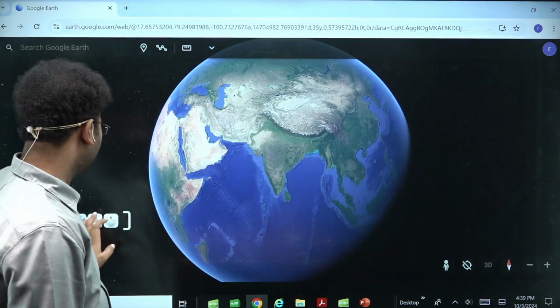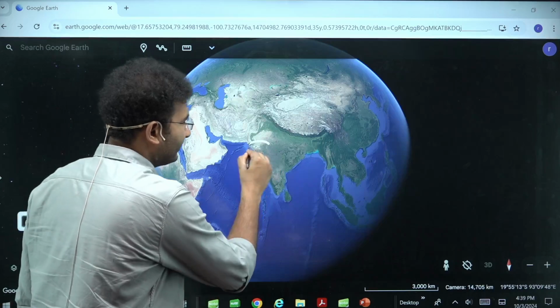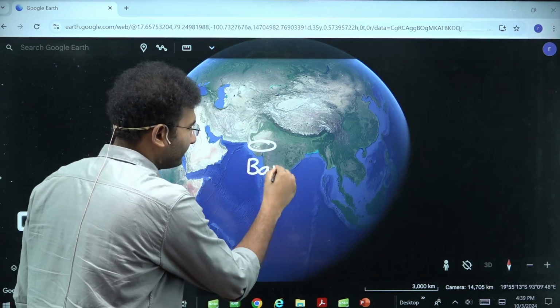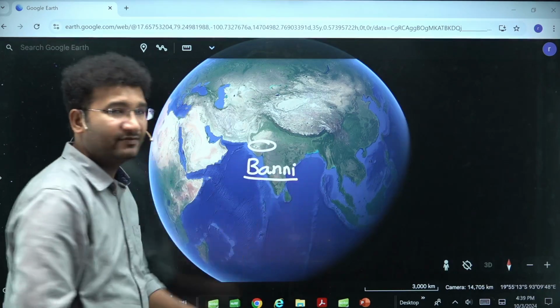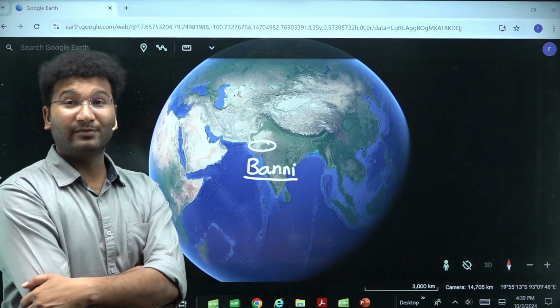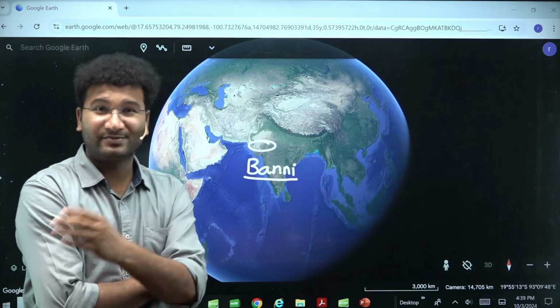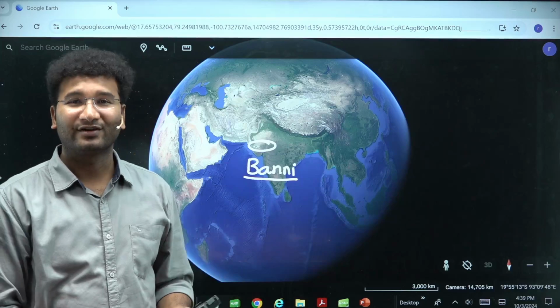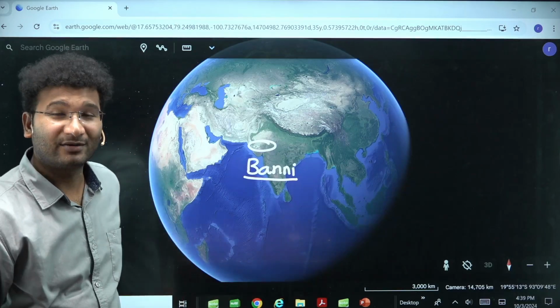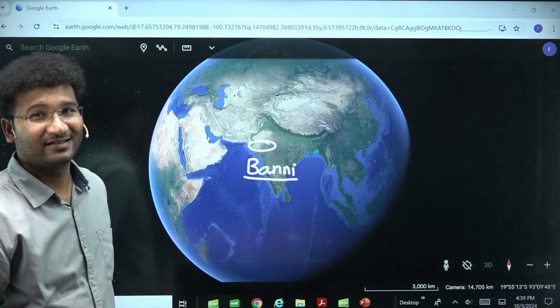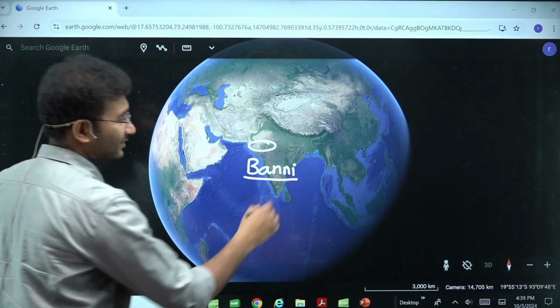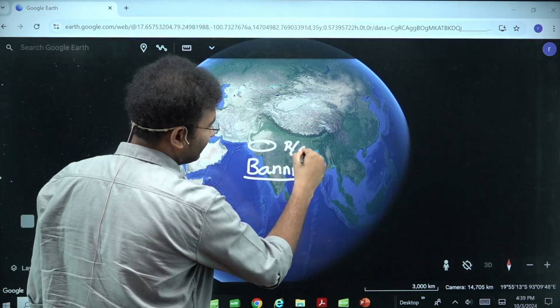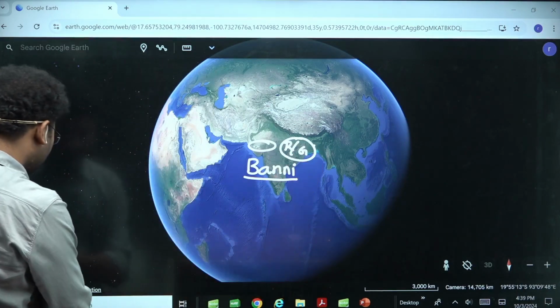In India also you find a grassland by the name Banni. This is Banni grassland which is present in India. Now which tribal community is present in the Banni grasslands? Please let me know in the comment section, or you can drop me a message as well. Which tribal communities are present in the Banni grasslands? And in which state? It is present in the Rajasthan and Gujarat bordering areas. These are your tropical grasslands.